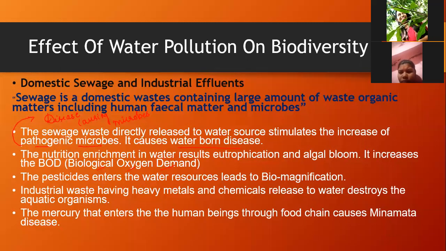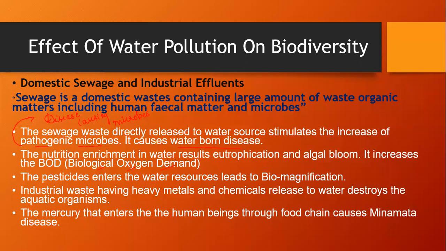Next, coming to pesticides: pesticides entering the water resources lead to biomagnification. Pesticides or insecticides such as DDT, when allowed to go into the water resources, lead to biomagnification.